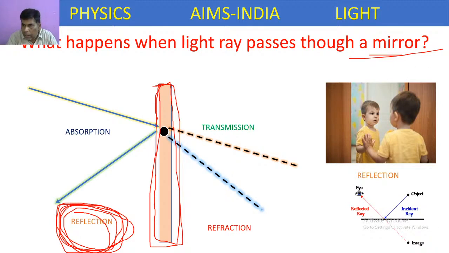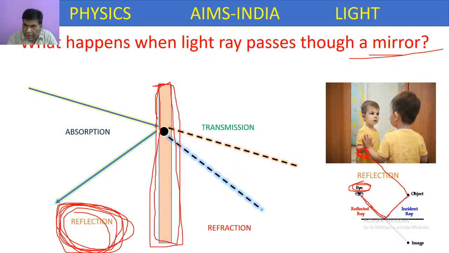So if this is the light ray, if this is the object, from the source of light, the light ray falls on the object. From there, it comes to the mirror. It gets reflected back to the eye, but the observer, what happens to him?